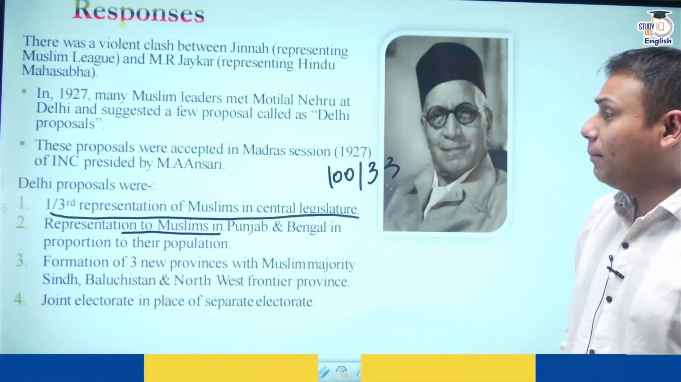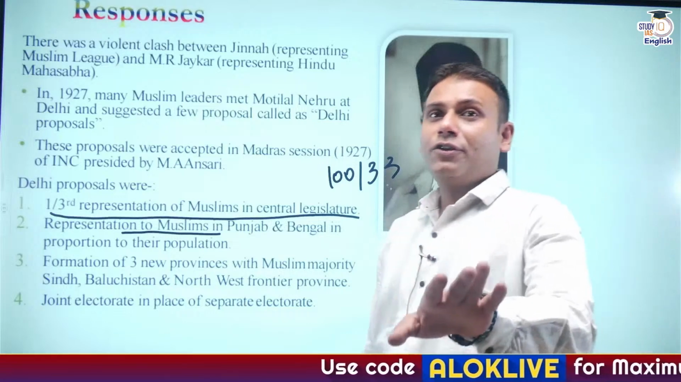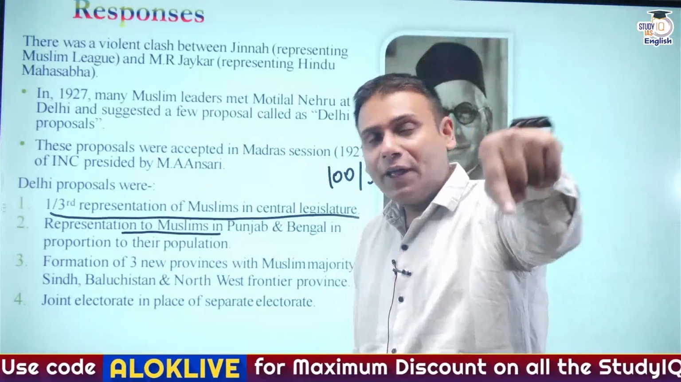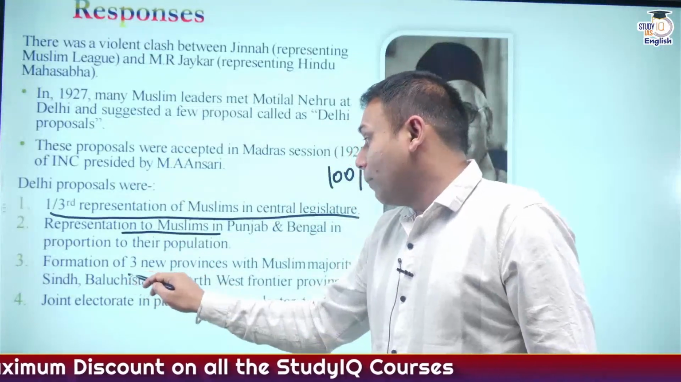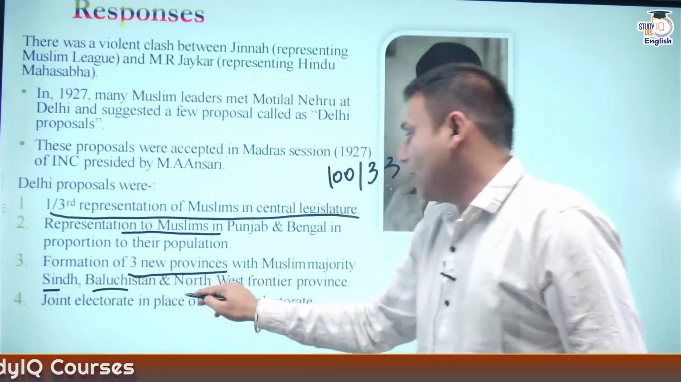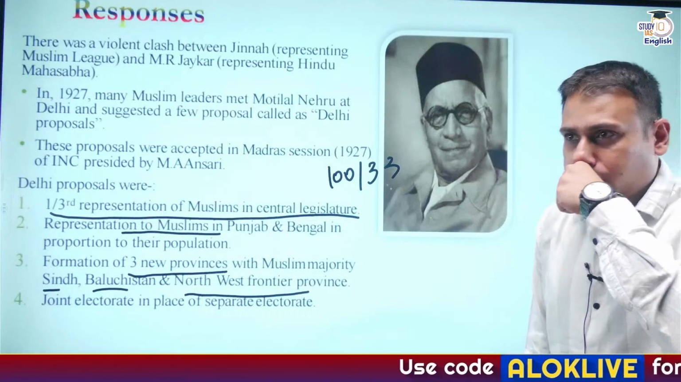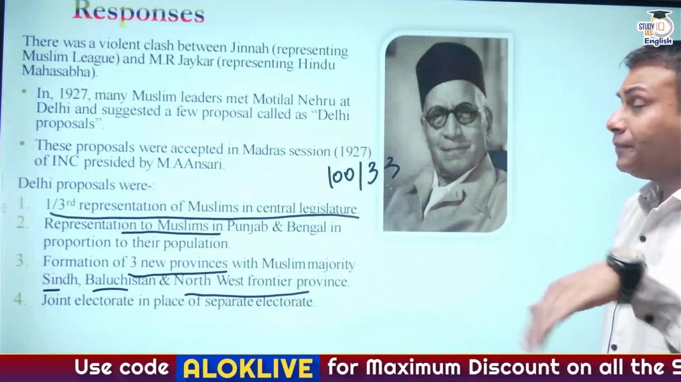Second, representation to Muslims in Punjab in proportion to their population. As I have told you, no reservation of seats for Muslims in Punjab and Bengal was one of the clauses of Nehru report. Now it says that there should be reservation of seats. Third, formation of 3 new Muslim majority provinces: Sindh, Balochistan and Northwest Frontier Province. Hope you understood this point.